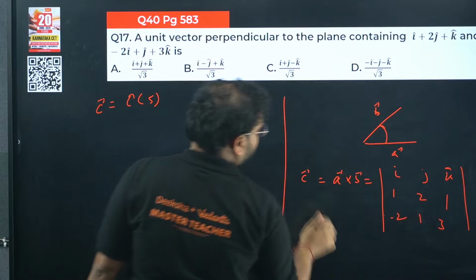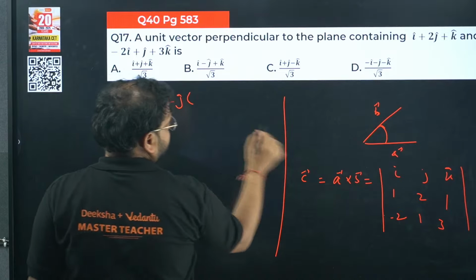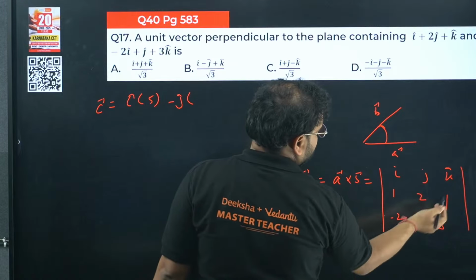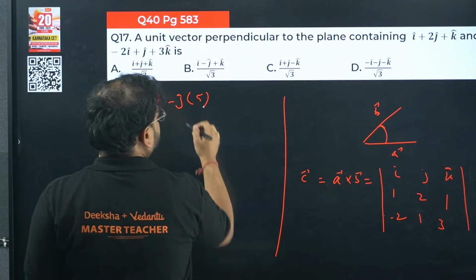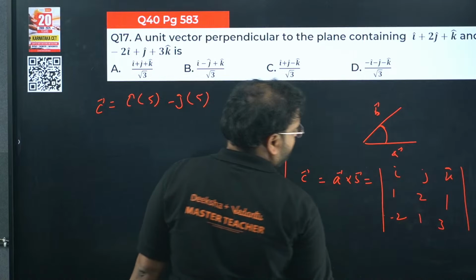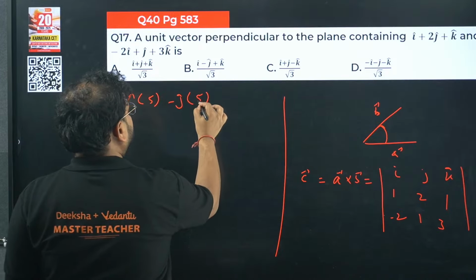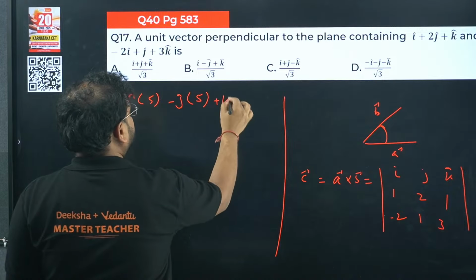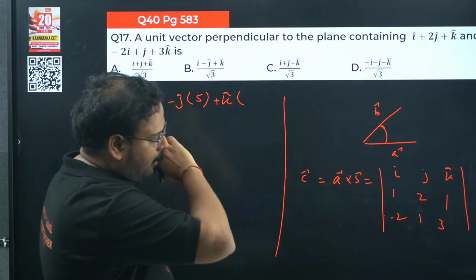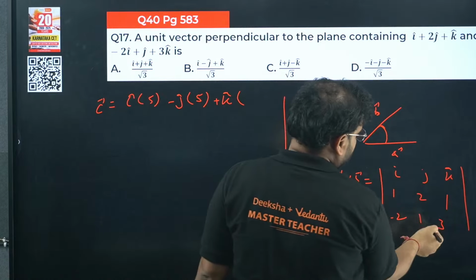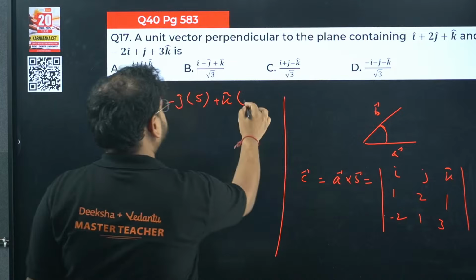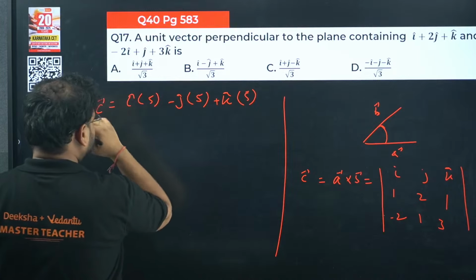Now next will be minus J. We're going to remove these two. 3 minus of minus 2, so 5 again. And plus K will be what? 1 plus 4, again 5. So I'm getting this as vector C.